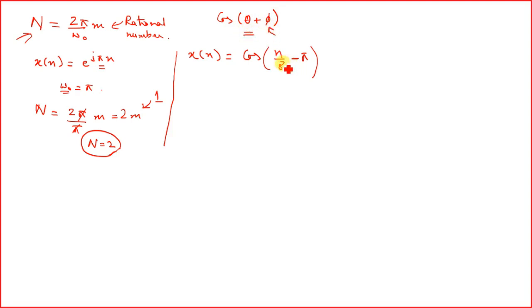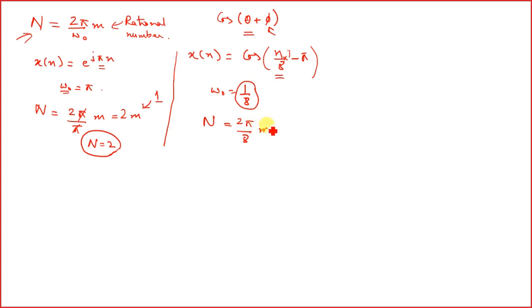So our omega naught, this can be written as n multiplied by 1 by 8. So our omega naught is equal to 1 by 8. Now we will put it over here: N equals 2 pi divided by 1 by 8 into m.